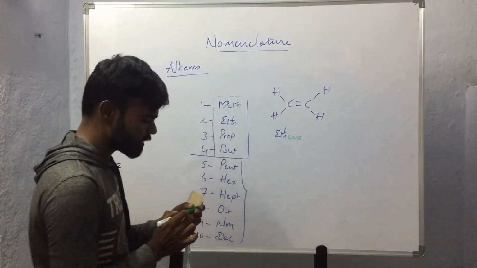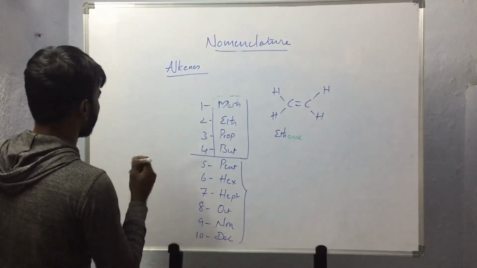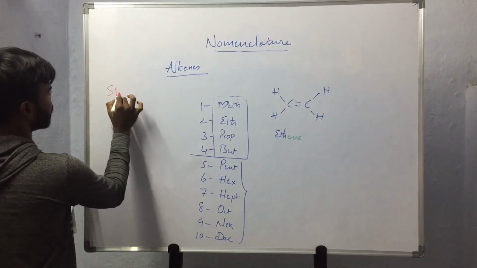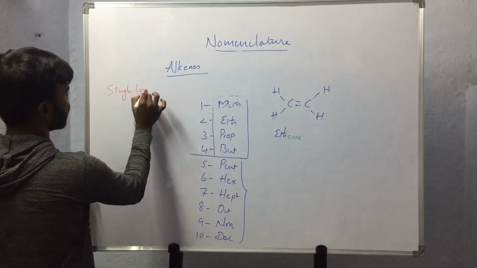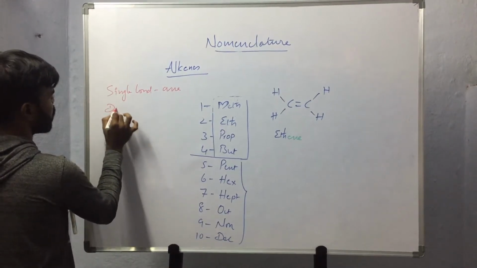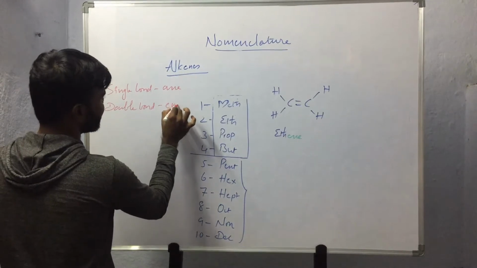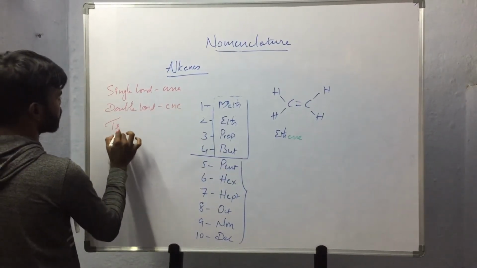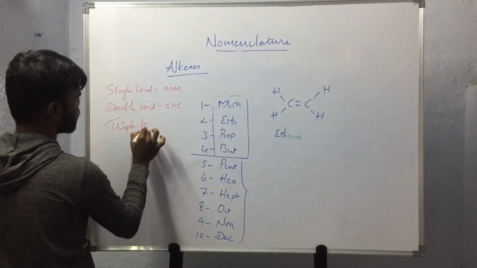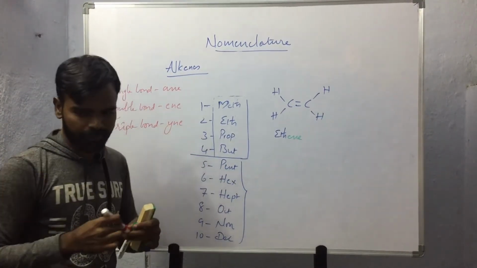So we have already discussed that for a single bond we will be using ane as the suffix. For a double bond we will be using ene as the suffix, whereas for a triple bond we will be using yne as the suffix.